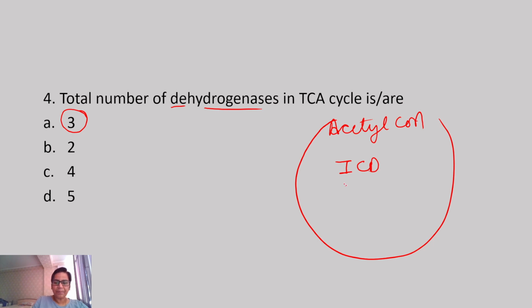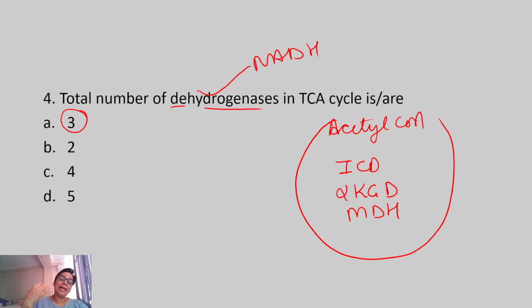Second is alpha ketoglutarate dehydrogenase. Right? Now, look at this question. If I talk about NADH, it will be 3: isocitrate dehydrogenase, alpha ketoglutarate dehydrogenase, and the most important is malate dehydrogenase.